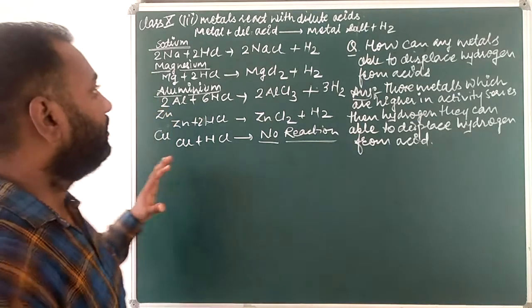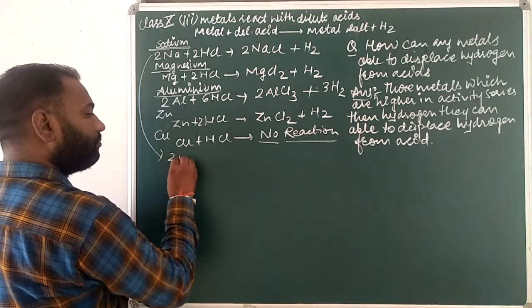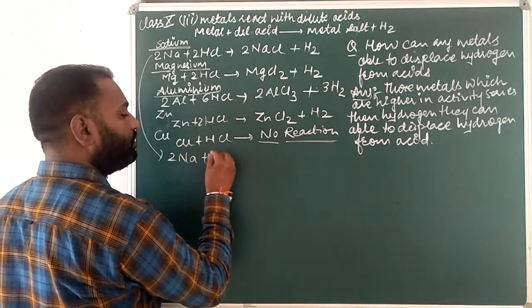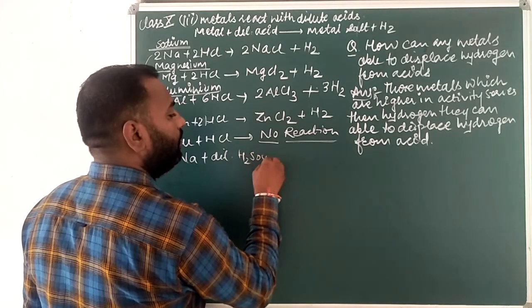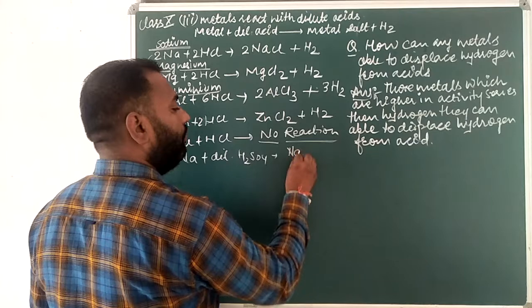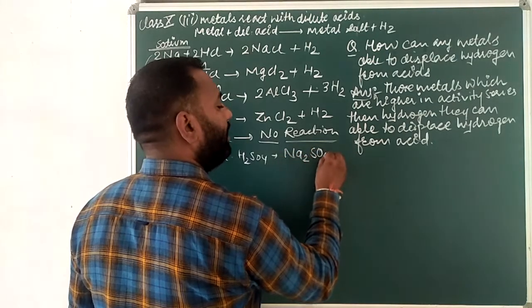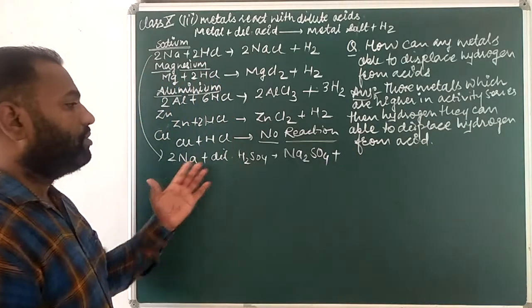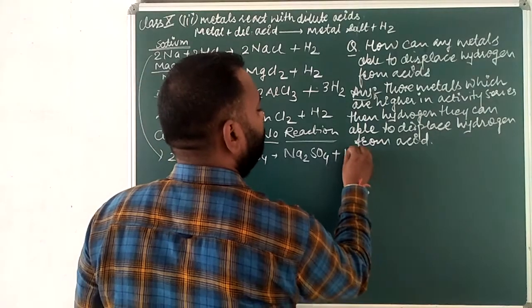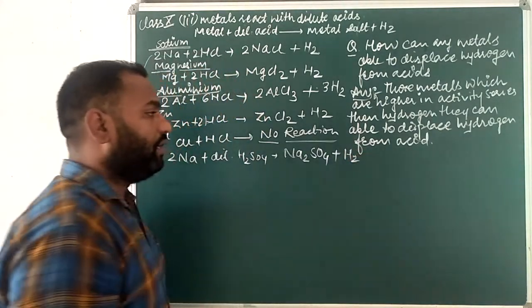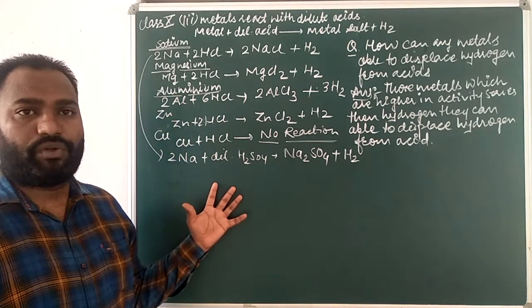One more example I can write here: 2Na plus H2SO4, that is also dilute, gives Na2SO4, sodium sulfate, plus H2 gas. So the same procedure can happen with other dilute acids, like dilute H2SO4 also.